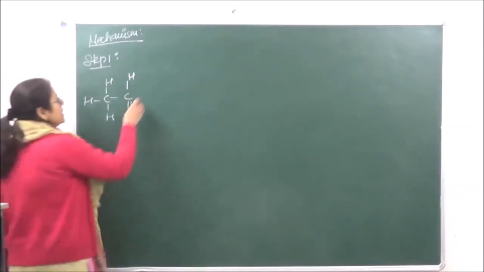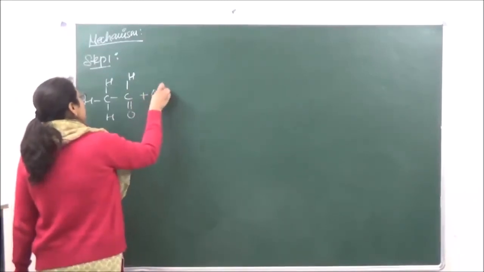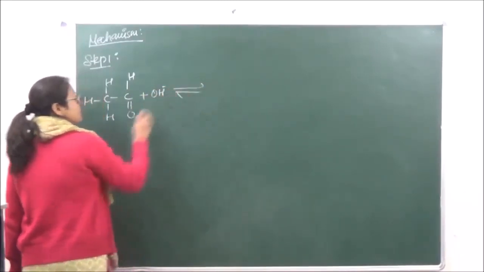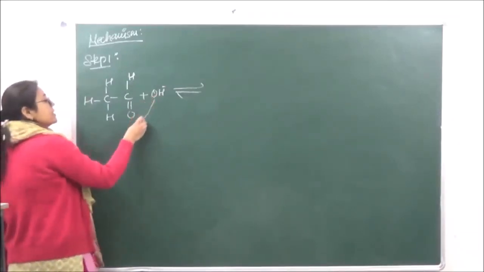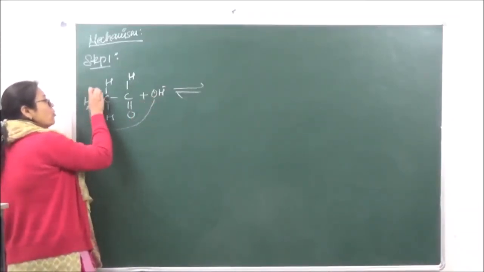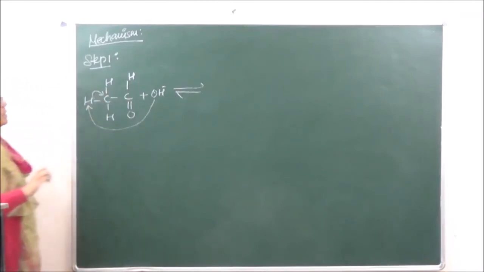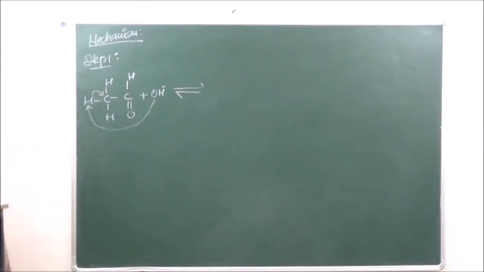This is acetaldehyde, right? Now over here, the reaction can take place in a slightly alkaline medium. This alkaline medium will have a tendency to abstract the proton from here such that the electrons get shifted to carbon, and that is going to give us an enolate ion, right?